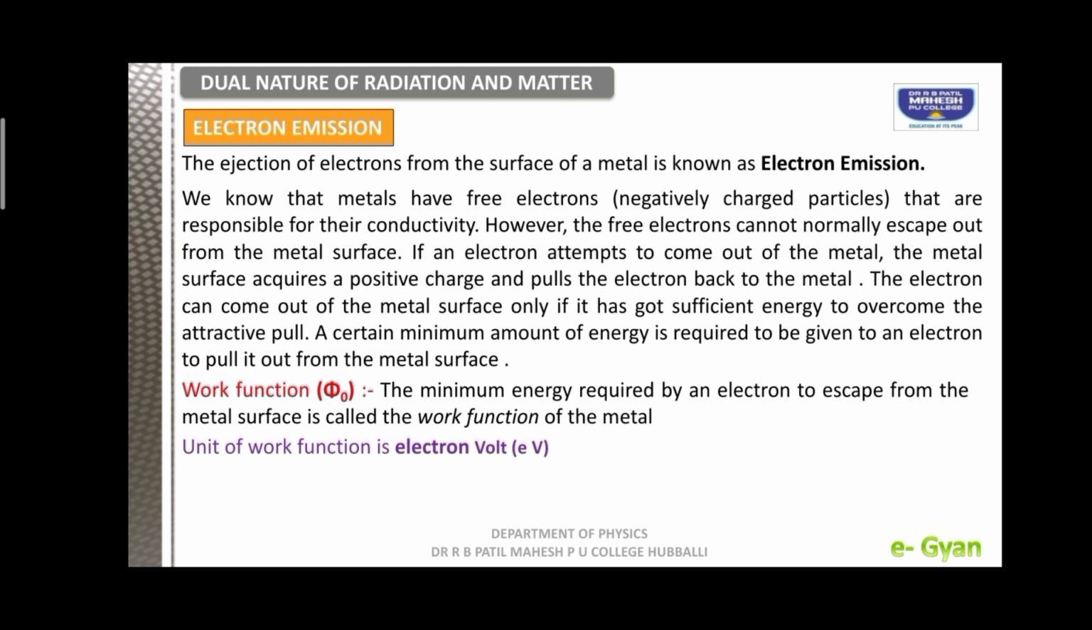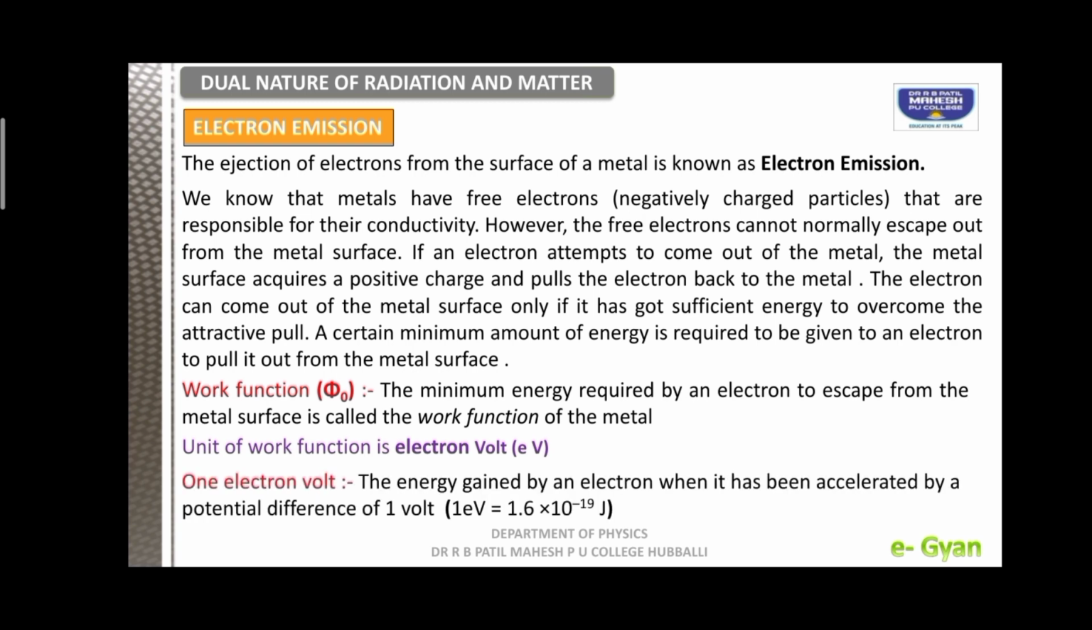The unit of work function is electron volt. Here we know that e represents a charge, and the value of the charge is 1.6 into 10 to the power of minus 19 coulomb. If we multiply that with 1 volt, we get its unit, that is 1.6 into 10 to the power of minus 19 joule, and the unit of energy is joule. So, we can define it as the energy gained by an electron when it has been accelerated by a potential difference of 1 volt. Okay, now we understood electron emission.